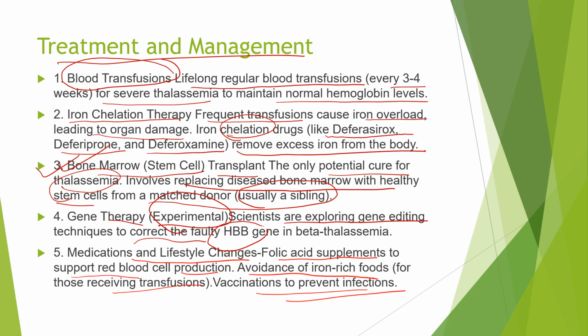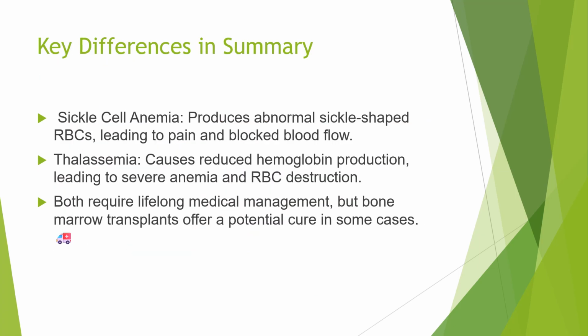So now we will go to a point where we will learn the difference between sickle cell anemia and thalassemia, because both are autosomal recessive disorders and both are caused by hemoglobin deformity or production defects. So let us see that. What are the key differences?